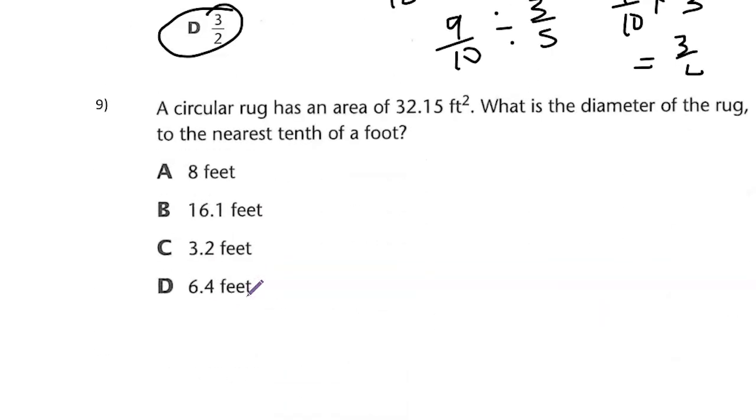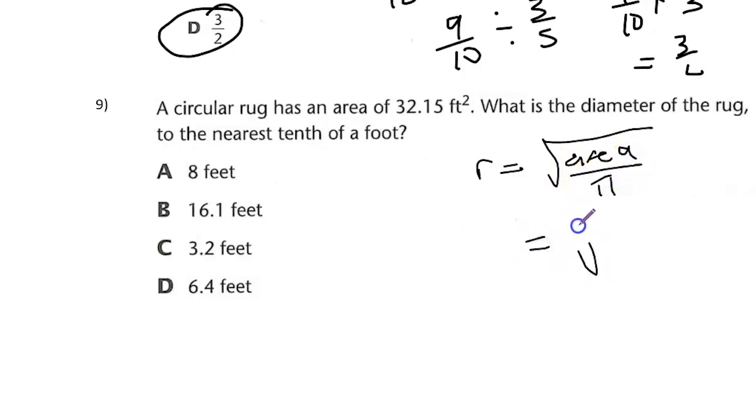A circular rug has an area of 32.15 square feet. What is the diameter of the rug to the nearest tenth of a foot? All right, so we're trying to find, we can use the formula to find the diameter. We know that to find the radius given its area, we can find the square root of the area divided by pi.